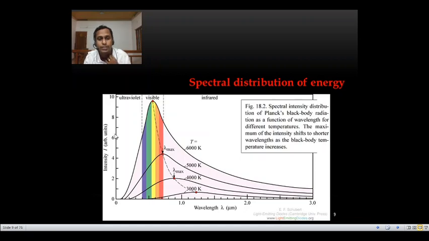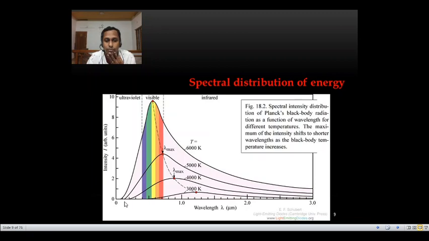So this is what actually happens, or is observed, in black body spectra. A black body is a perfect absorber and also a perfect emitter. The radiations emitted from this black body are analyzed using this spectrometer.